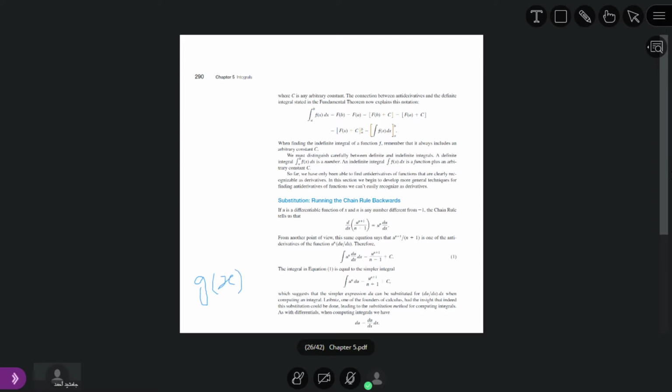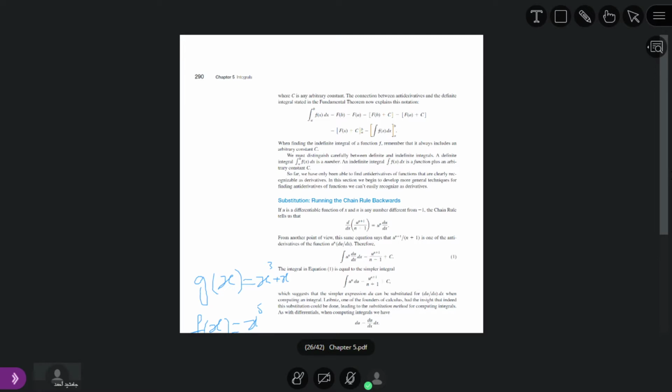g of x is equal to x raised to power 3 plus x, plus we have 4x, this thing. And f of x is x power 5, not square root, it is equal to x power 5. So after that, if we take f of g of x, this is equal to f of g of x,